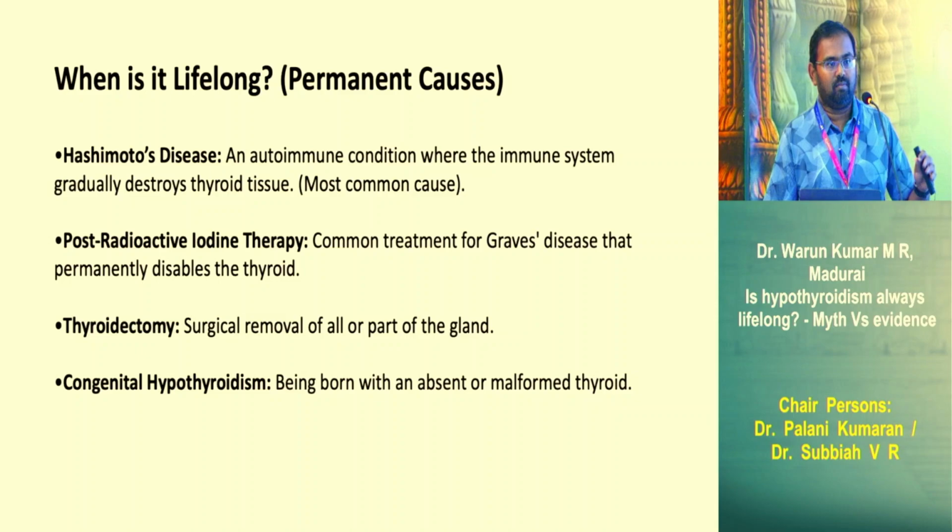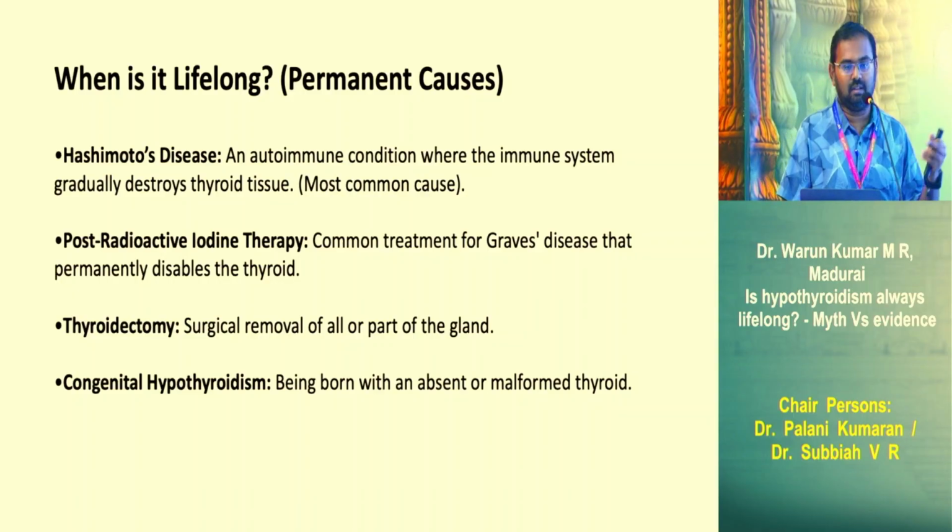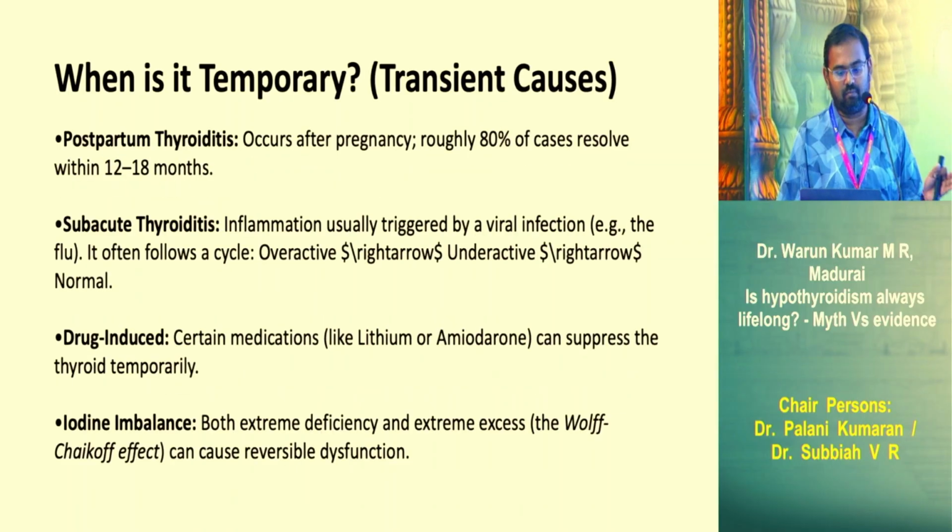When is it going to be lifelong? These are common scenarios we find. Hashimoto's is the most common. Post-radioiodine therapy, where you give radioiodine for Graves' disease or radiotherapy for cancers in the neck, you tend to destroy the gland. Thyroidectomy, you destroy the gland. Congenital hypothyroidism, where the gland may not be there, makes the children or the adult need replacement for life. What are the conditions where you have a temporary phase?